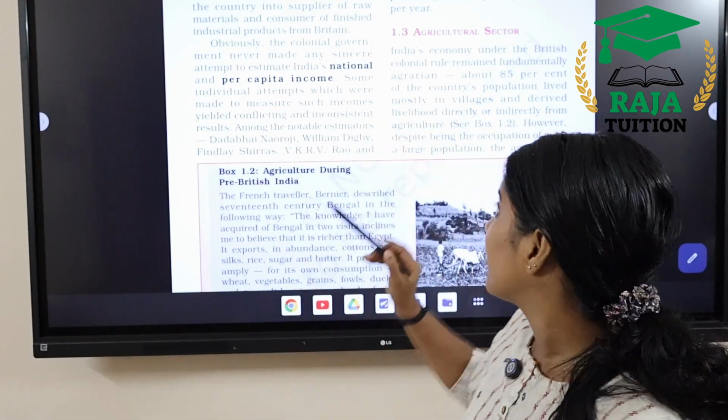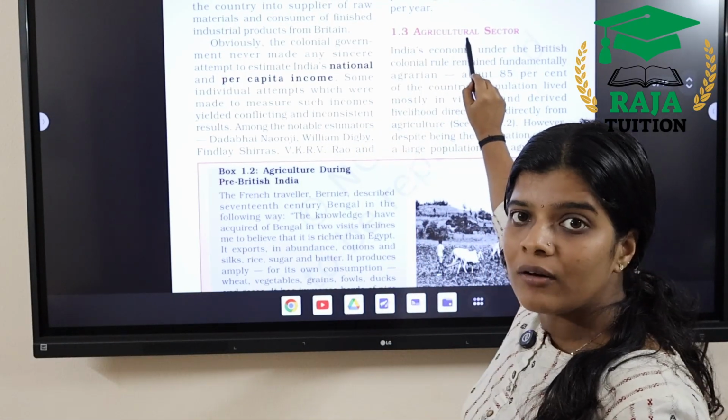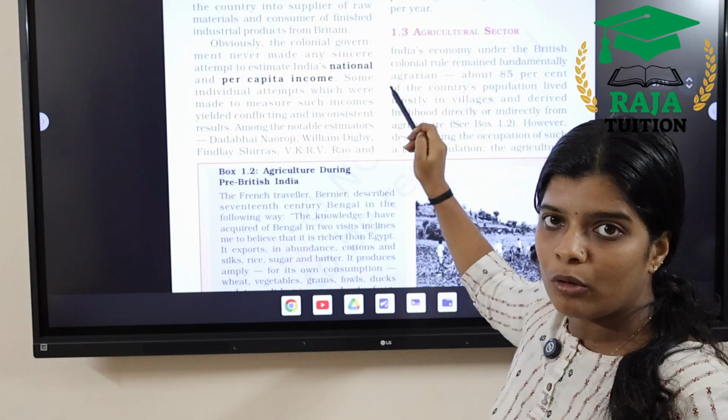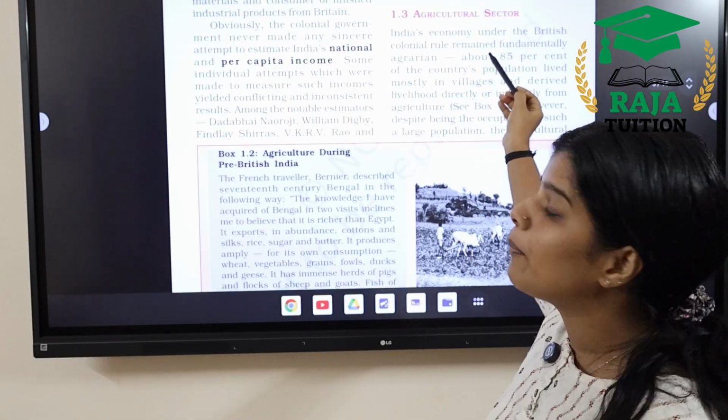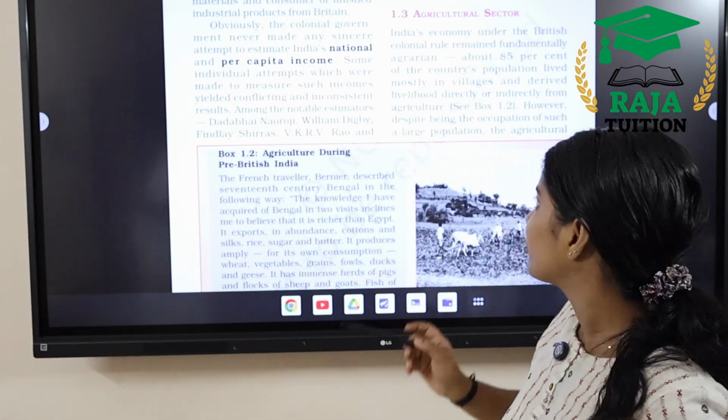Among these 3 sectors, the agriculture sector was very important, and right now also it is very important. Let us analyze what happened to the agriculture sector at the time of British rule and right after it.